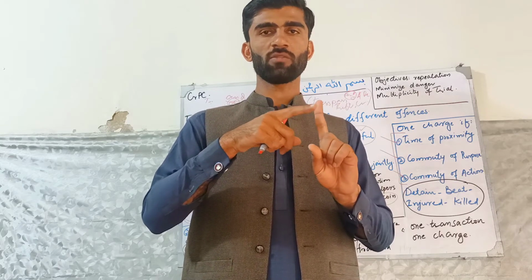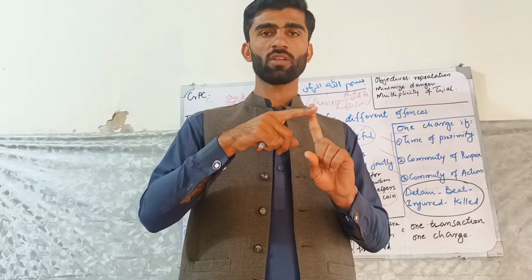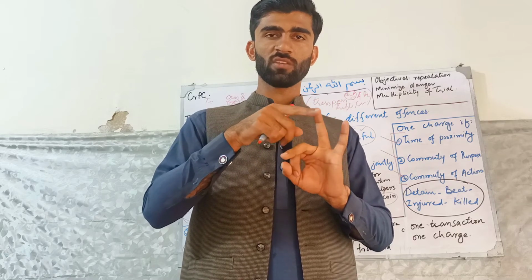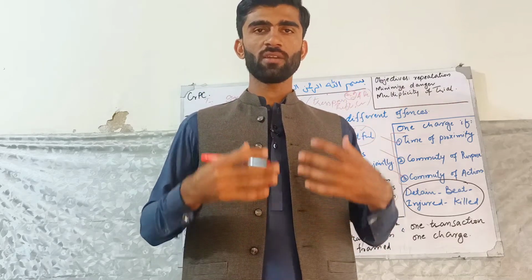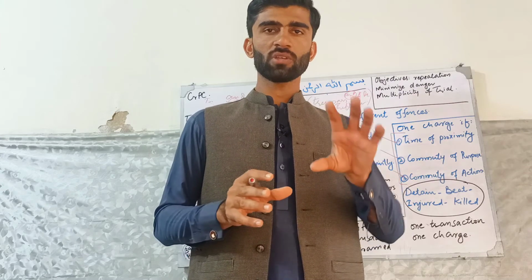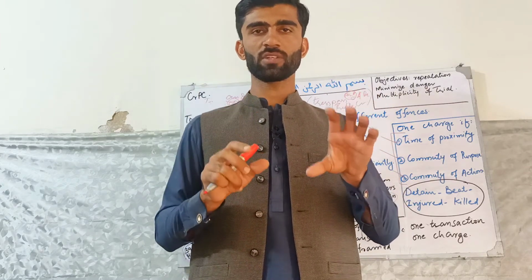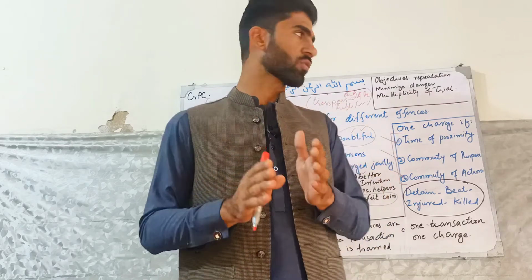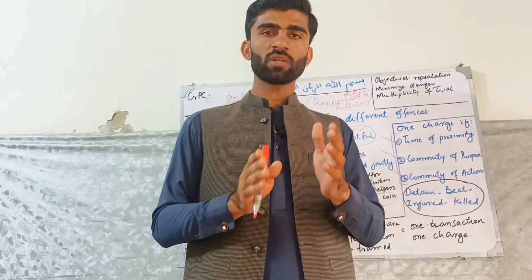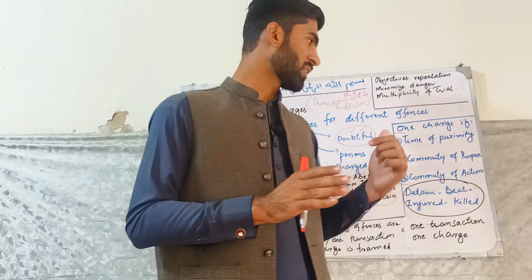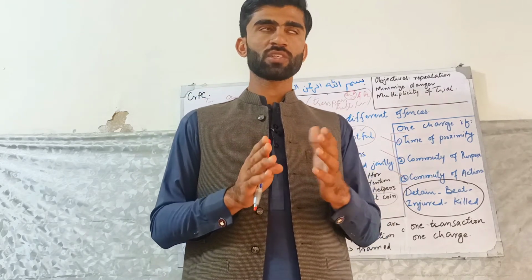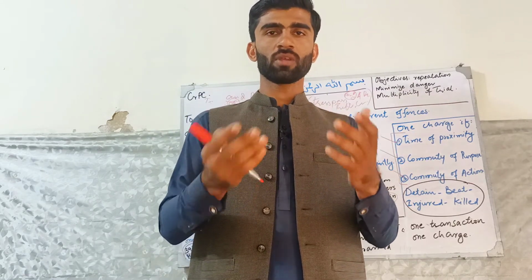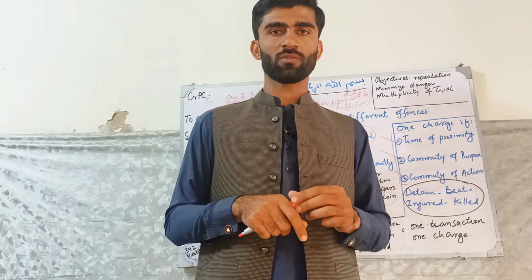The witnesses will come and give their testimony against A. Then they will come again for B, C and D. They keep coming again and again, and it takes more time for the court to decide. They should come once and give their statement and testimony once. So to avoid the repetition of witnesses, to save the time of the court, and to avoid the multiplicity of trials, there are these exceptions. These exceptions have objectives, which is why they are put in the CrPC and have scope in the CrPC.